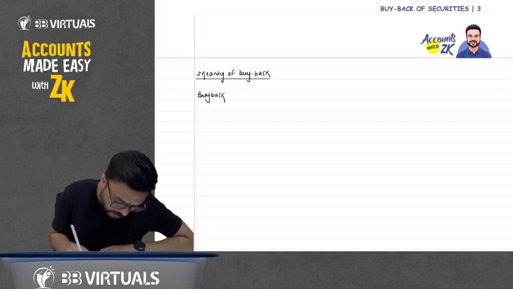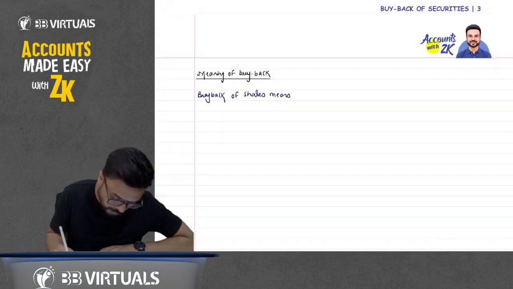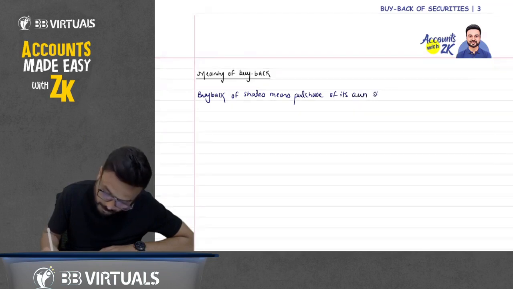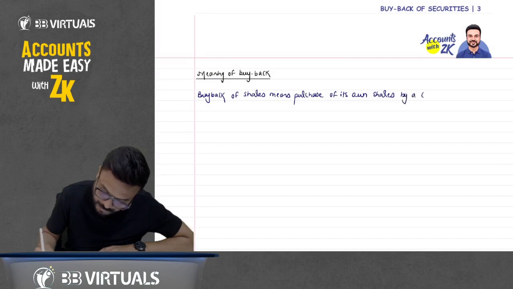Buyback of shares means purchase of its own shares by a company.